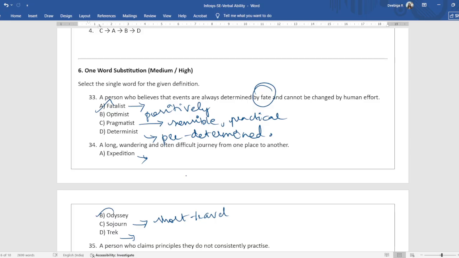Expedition is a travel that you do, basically. If you want to travel from your hometown to somewhere far, you would do an expedition. But Odyssey is actually a long wandering and difficult journey. An expedition can be made difficult or cannot be made difficult, but an Odyssey is always difficult.